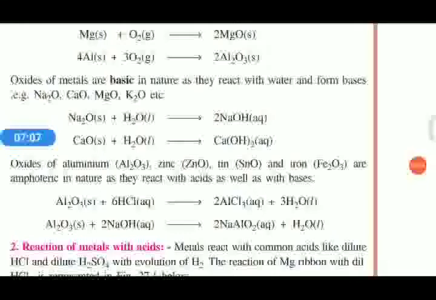Example: Al2O3 + 6HCl gives 2AlCl3 + 3H2O, forming salt and water. Al2O3 reacts with hydrochloric acid to form aluminium chloride, AlCl3, which is a salt, plus water. Similarly, Al2O3 reacts with NaOH, a base, and also forms a salt, NaAlO2, plus H2O, salt and water. So it shows both the properties of acid and base.